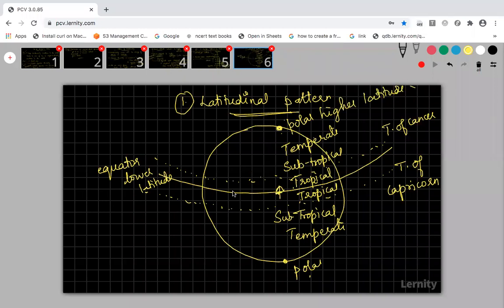Right? Similarly, this lower altitude is plain and higher altitude is mountain, and that also from lower to higher altitude, the biodiversity decreases. As you move from this equator region to this polar region, the biodiversity will decrease. As you move from equator to south polar region also, the biodiversity decreases. This is what we are going to discuss in the latitudinal pattern.